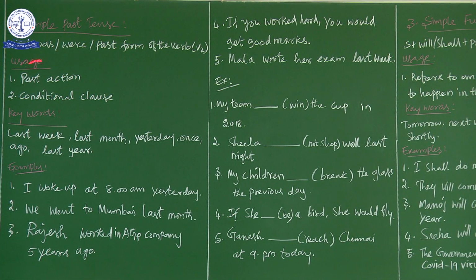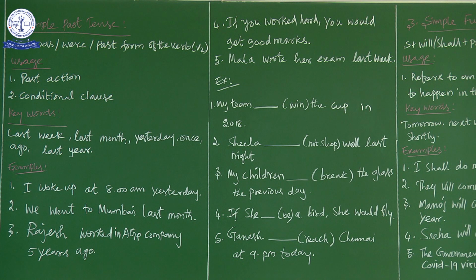Now let us see the usage. The usage is the past action. Merely it's not only a past action but a completed action. The action should be completed in the past. And the next usage is the conditional class. Now let us see the keywords: last week, last month, yesterday, once, ago and last year.